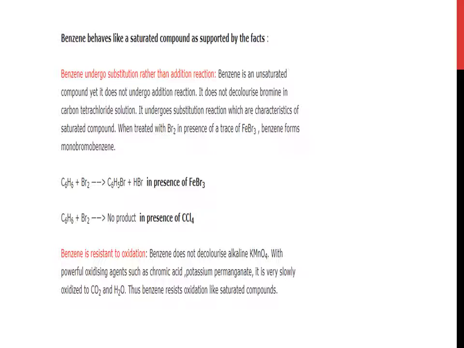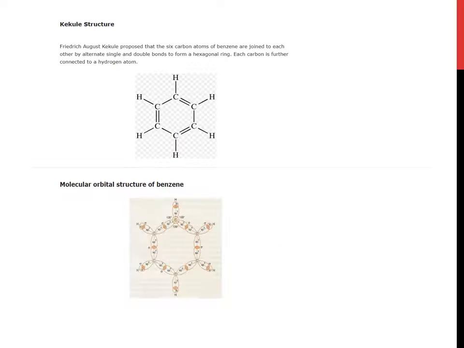Benzene is resistant to oxidation. Benzene does not decolorize alkaline KMnO4. With powerful oxidizing agents such as chromic acid and potassium permanganate, it is very slowly oxidized to carbon dioxide and water. Thus, benzene resists oxidation like saturated compounds.